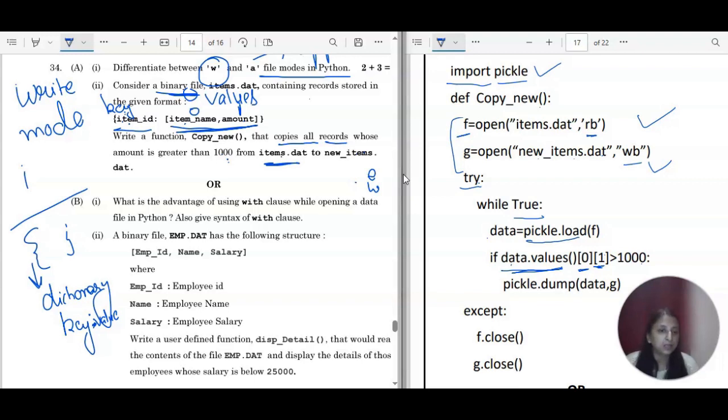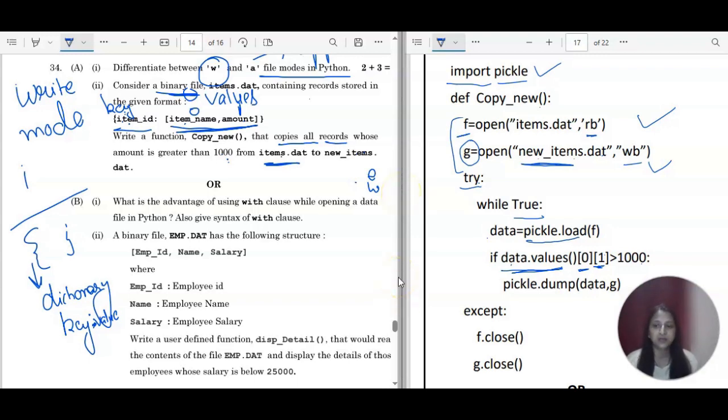So we have pickle.dump and the data, and in which object? The object of this new file. So new_items and the object is G. That will be added into this one. So pickle.dump(data, G). As we are done with the logical part, we have to take the except block, the try and the except, and then you have to close the file handles, f.close and g.close, for both of the files. Item.dat is f. So this is the final solution of this 3/4-second part.